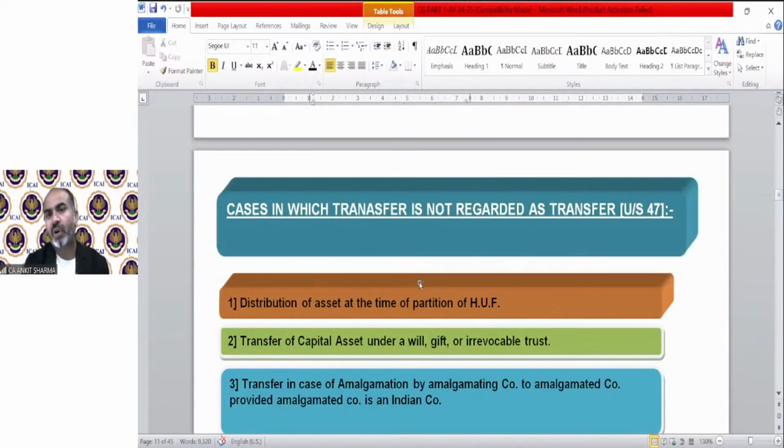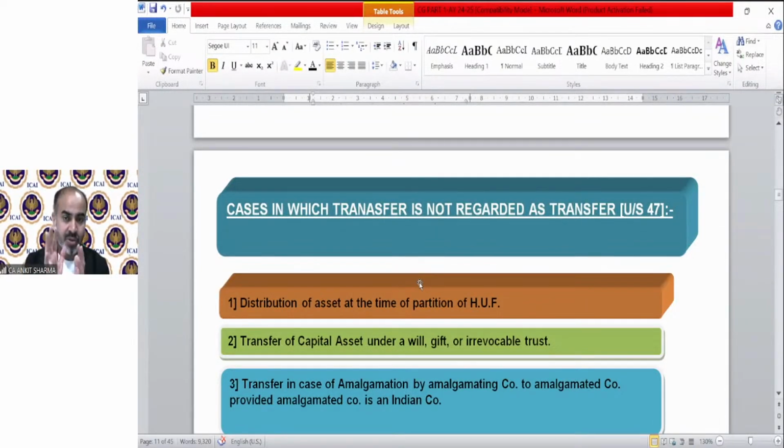So before section 47, we have completed till cost of acquisition of a capital asset. This is section 47. And I have told you when we were discussing the transfer definition that gift is technically a transfer. But because in that case of gift, will or donation, there will be loss. So income tax has restricted it. So there will not be any loss.